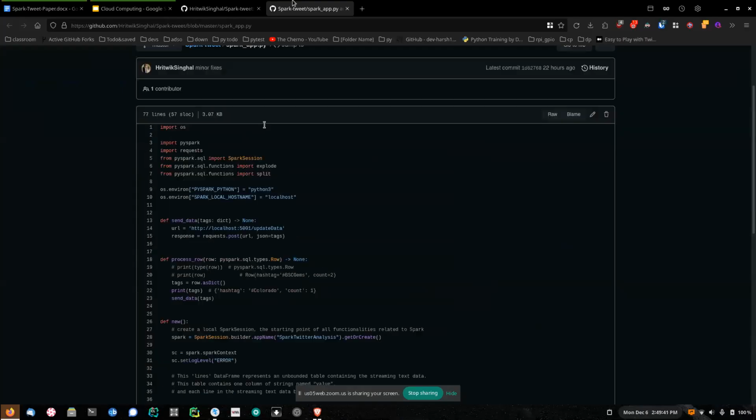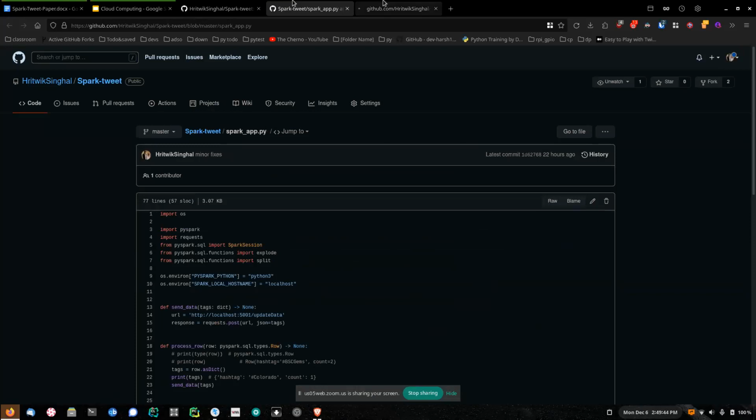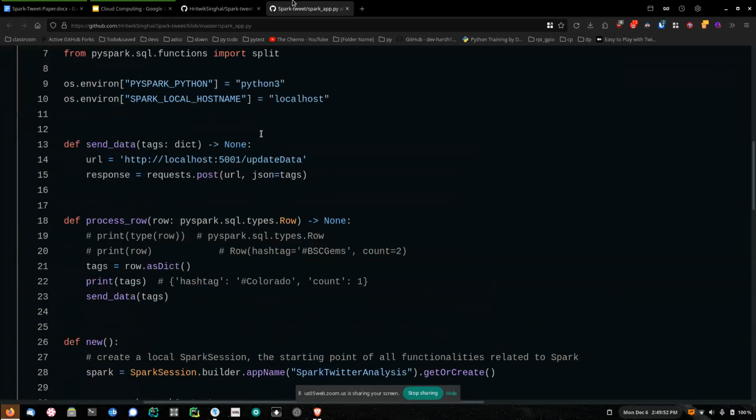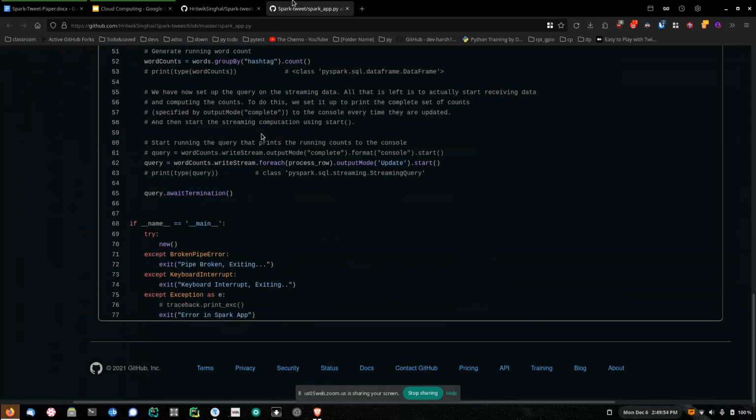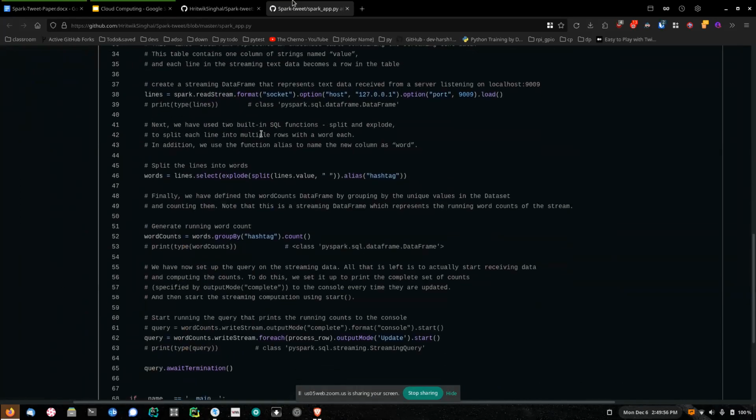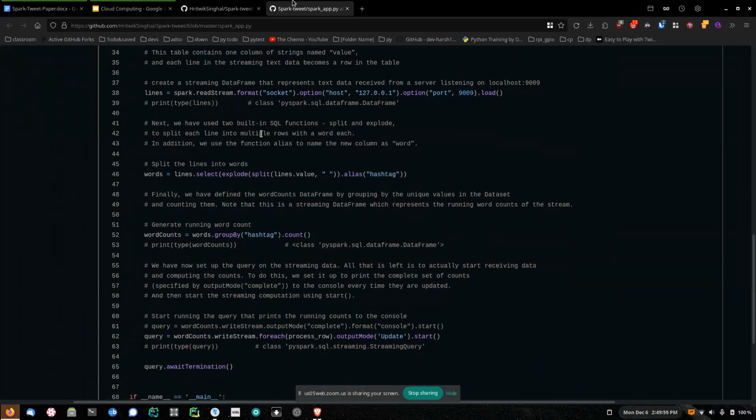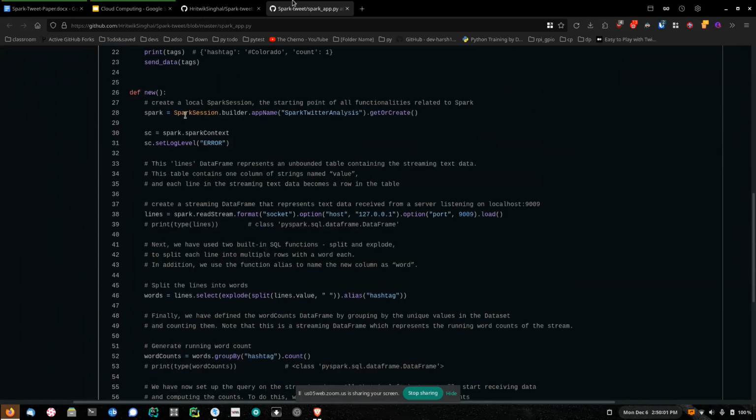Okay, so in the root directory of our GitHub repository, there is a spark app.py file which does all these things. After receiving the data from Samir and Abhay's Twitter API, first of all, we are using a session manager instead of a context manager, because this way we can have multiple users with the same context manager.